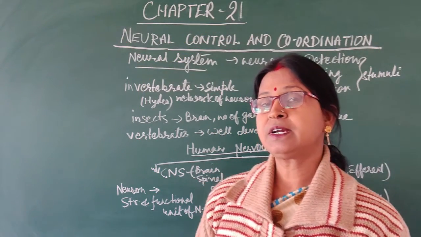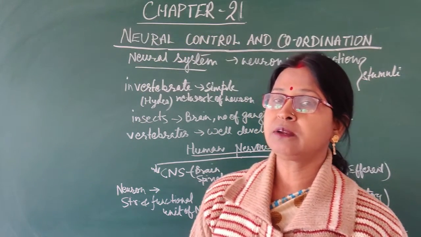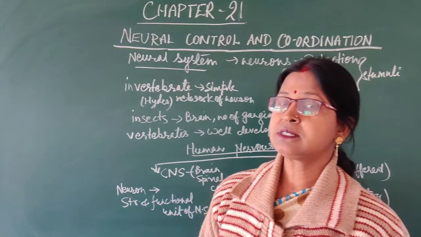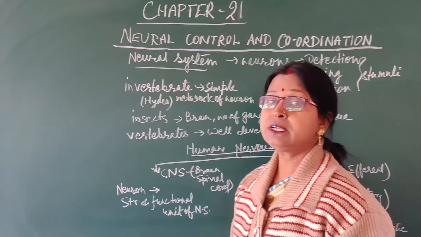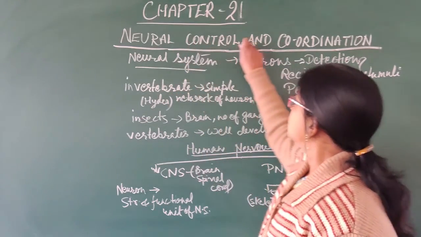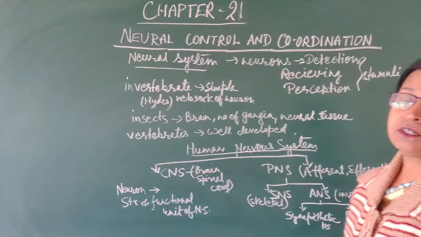In previous classes we have studied locomotion and movement. Now in this class we'll start chapter number 21, that is neural control and coordination.